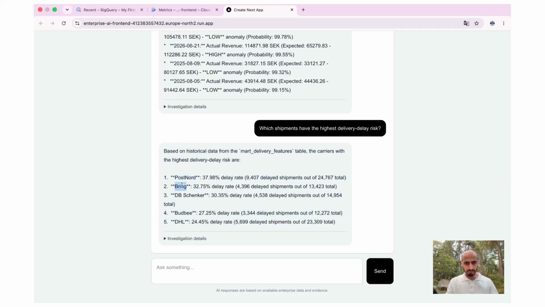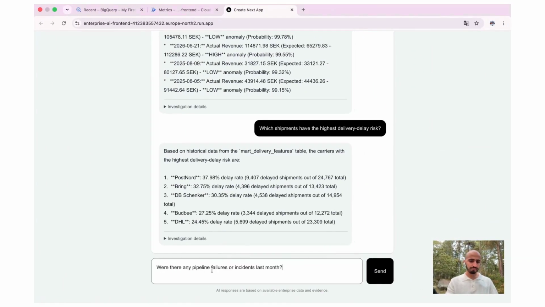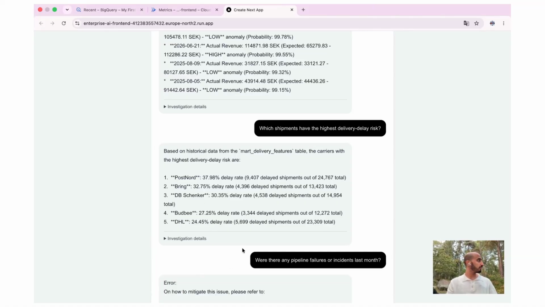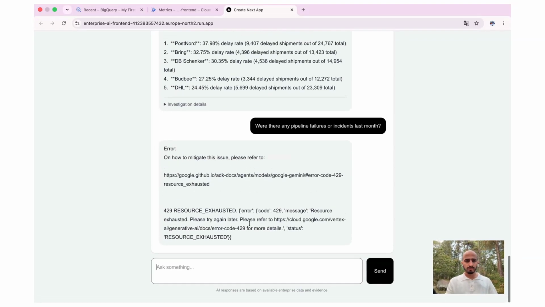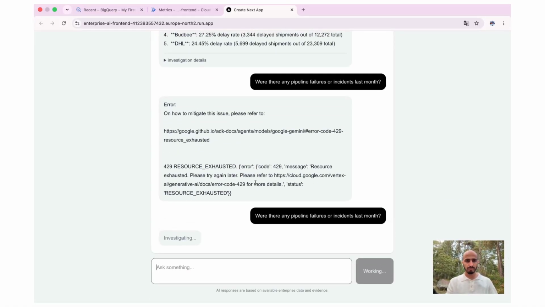So these are the ones that can be delayed. Okay, let's ask another question: were there any pipeline failures or incidents last month? Let's see. Okay, that happened. See, resource exhausted. Sometimes you get this error because of the credits and all of that. Just wait for some time and then ask it again. Looks like I will get some result, hopefully. Let's see.